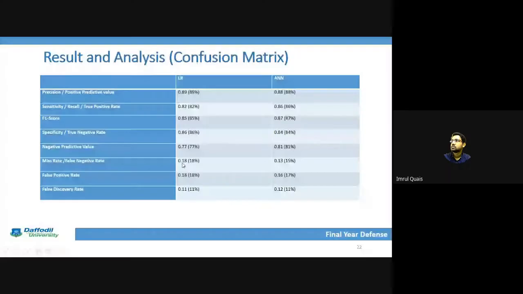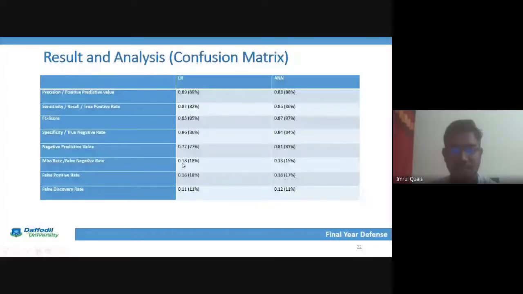For the miss rate, ANN is 0.13 and logistic regression is 0.18. So the overall discussion says that ANN gives the best output result for this.